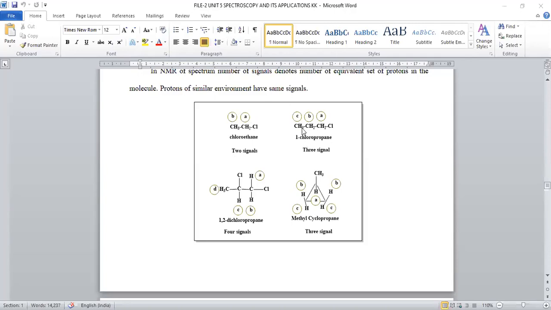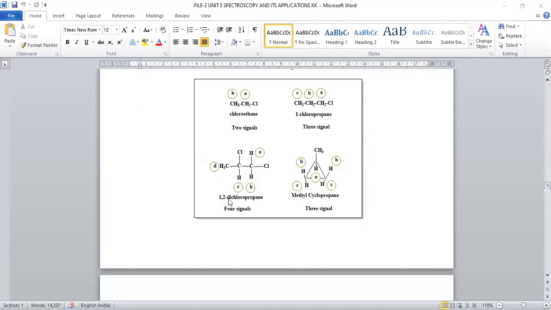Next is CH3CH2CH2Cl. This is called propyl chloride. Whenever propyl chloride is taken, here you can observe methylene, methylene and another methyl. These three carbon hydrogens are present in different environments. No two are identical. Hence, we can say the hydrogens are of three sets. So when this compound is placed in the NMR spectrophotometer, three different signals will originate, right?